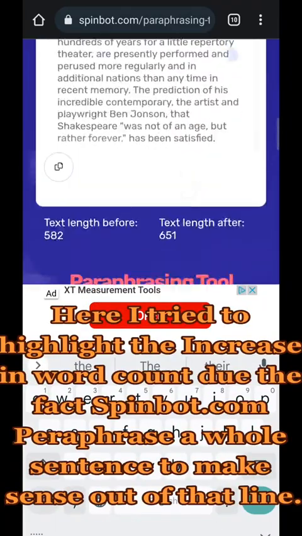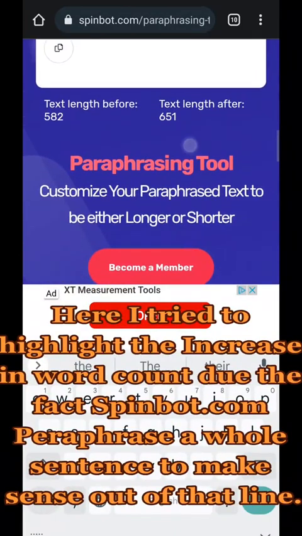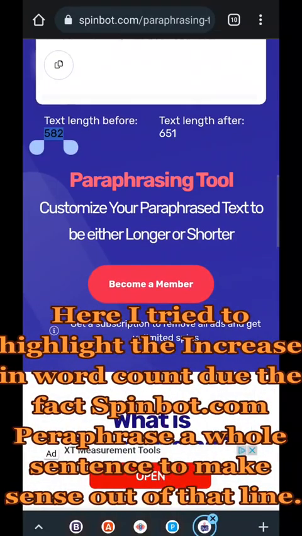Here I tried to highlight the increase in word count, due to the fact that spinbot.com paraphrases a whole sentence to make sense out of that line.